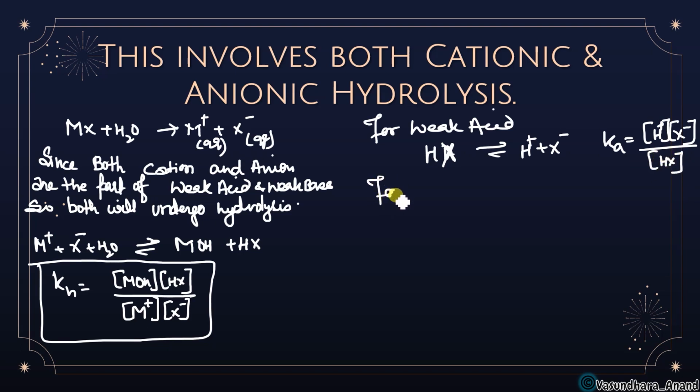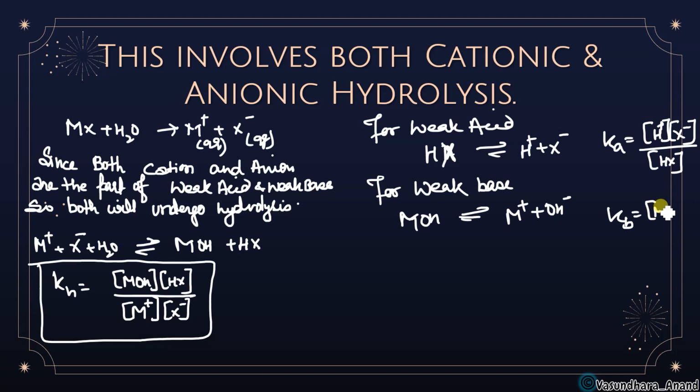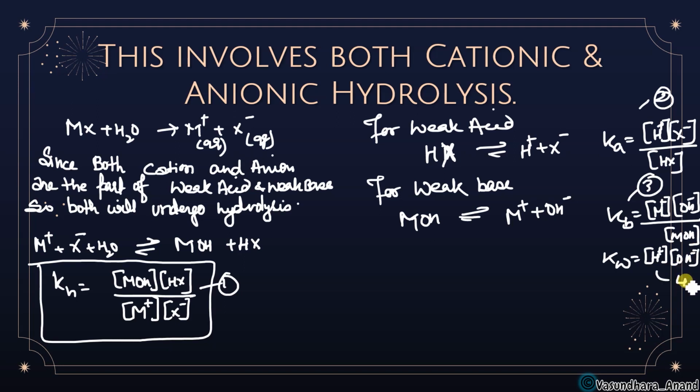Similarly for weak base, if you check MOH, it is going to be M plus and OH minus. So in this case, you just write Kb. Kb will be M plus OH minus upon MOH, isn't it? Now, and Kw you know. So this is equation 1, equation 2, equation 3, and Kw, you already know, that is H plus and OH minus. That is going to be equation 4.